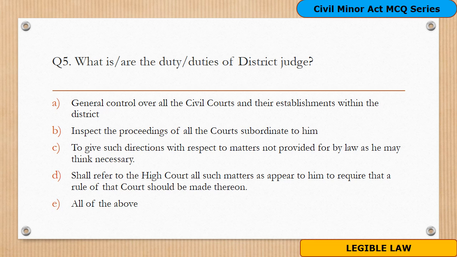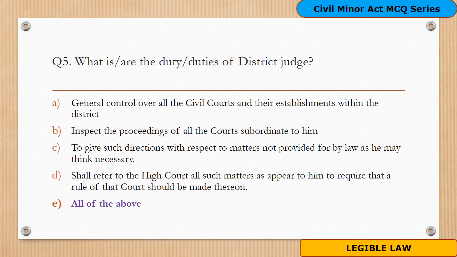The correct answer for this is option E. All the mentions from option A to D are the duties of the judge, consisting of having control over all the civil courts and their establishment within the district, inspecting proceedings of all the subordinate courts, giving direction with respect to matters not provided by law as he may think necessary, and lastly referring to the High Court all such matters as appear to him to require that a rule of court should be made thereupon.